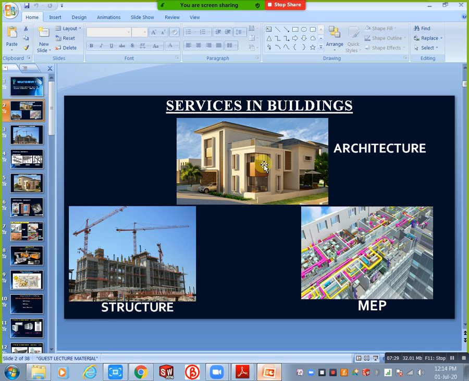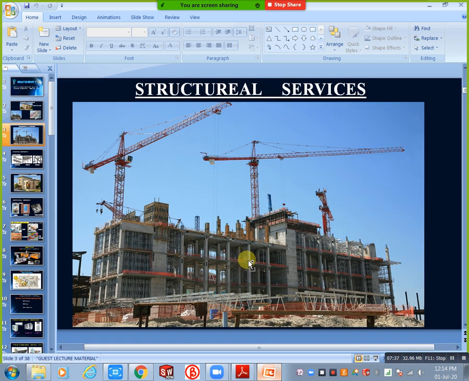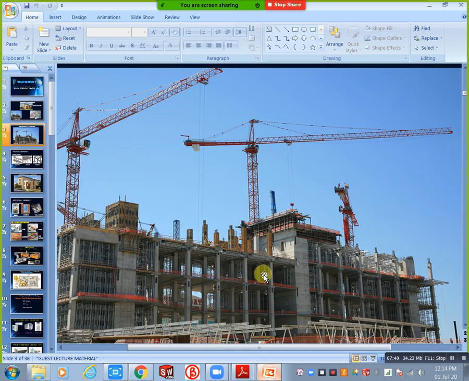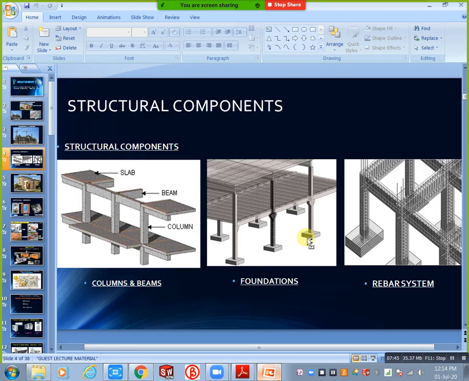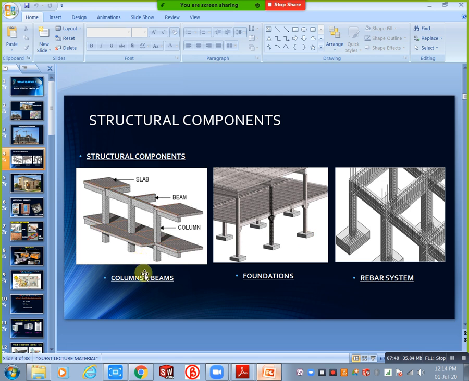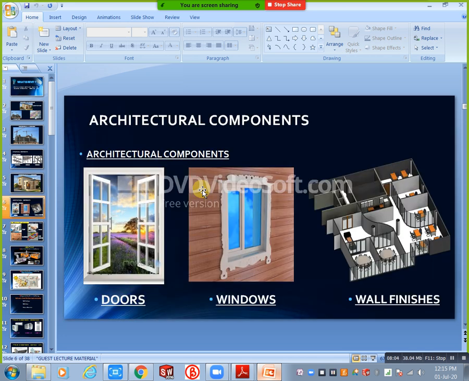First of all, what are the structural components we can see individually? You can see in this image. See, we have our structural work now. This is called structure, the skeleton of the building. Next we can see structural components: column and beams, foundation, rebar system. Mainly you will consider column and beams. Next one is foundation, rebar system. These are structural components mainly, as I already said. Next, finishing of the building, architecture. Architecture means windows, doors, this type of partition. You can place tables, shades, cupboards. You will consider all of that as architecture.